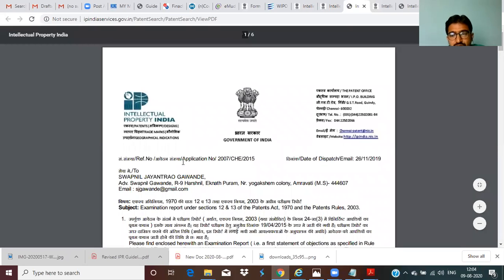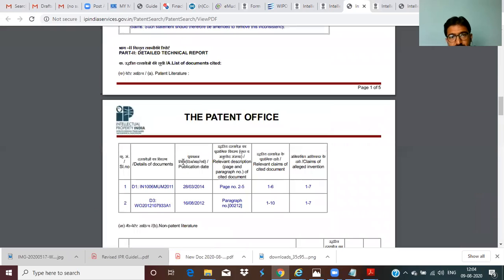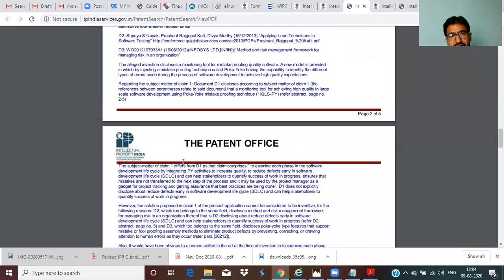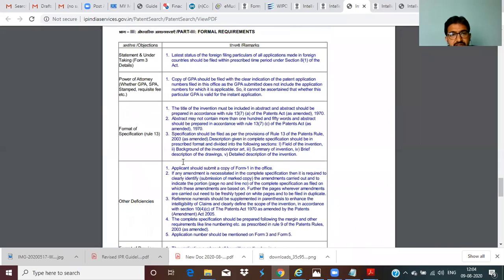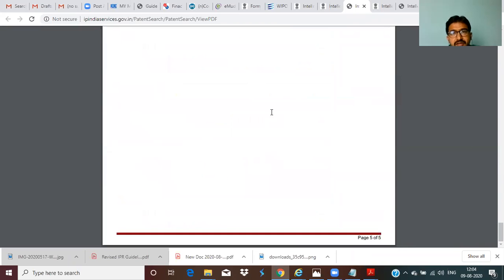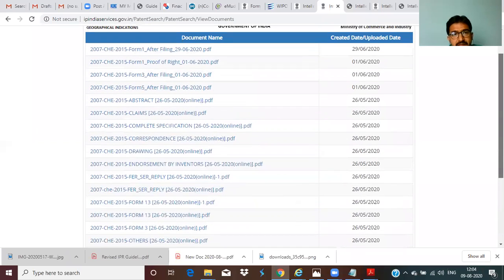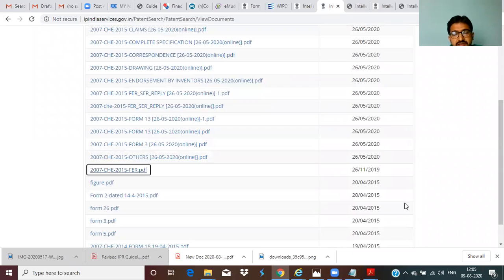In this FER, there are any issues. They say some questions. They have given that claim 1 you are talking about, but it is matching to D1, D3. How you justify, how you defend. So we have defended it. We have submitted a reply to that response also. We are waiting for the result. Okay. So like this also we can do, everything is available openly so that there is no controversy. It should be very transparent.